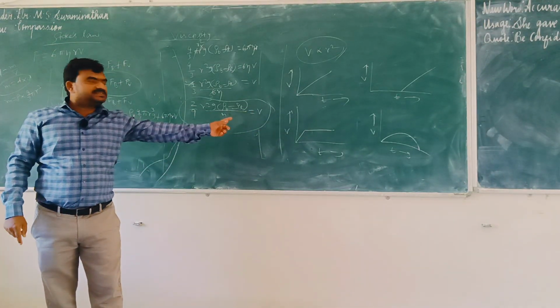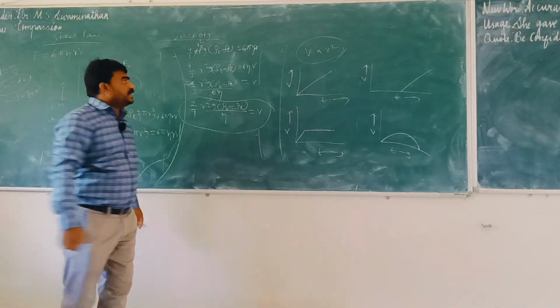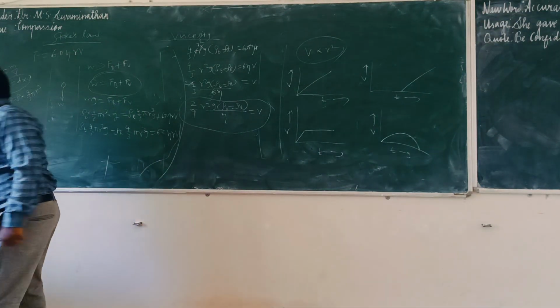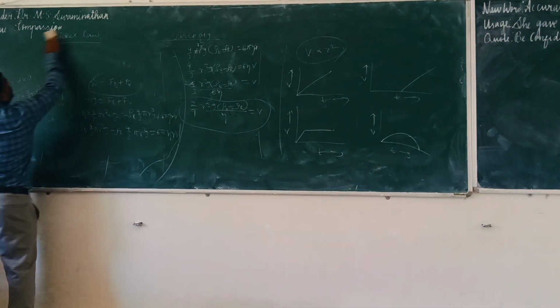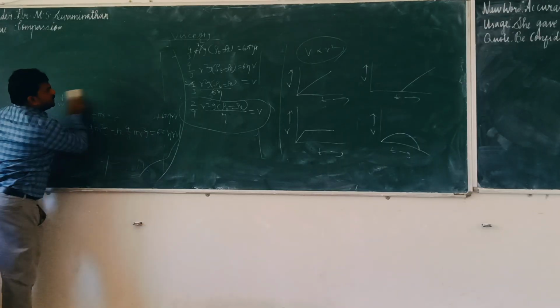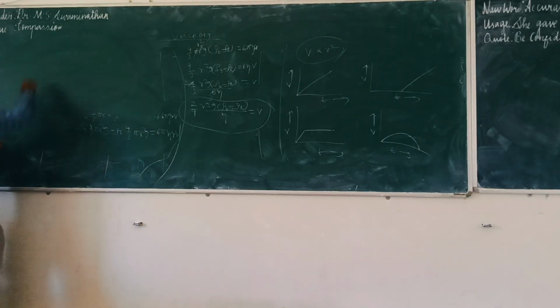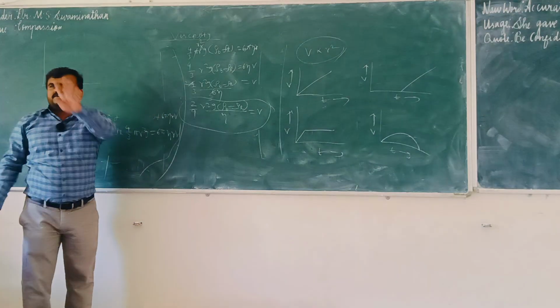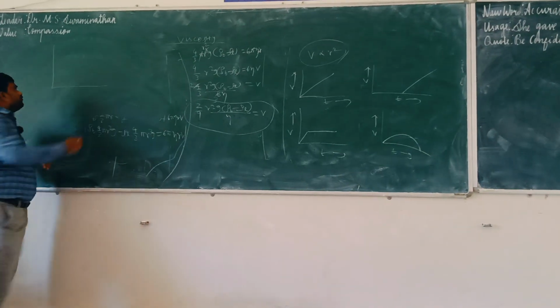Based on this, they created one question in NEET 2019. Just 2 questions I solved. Instead of 4 graphs, they give you only 1 graph.